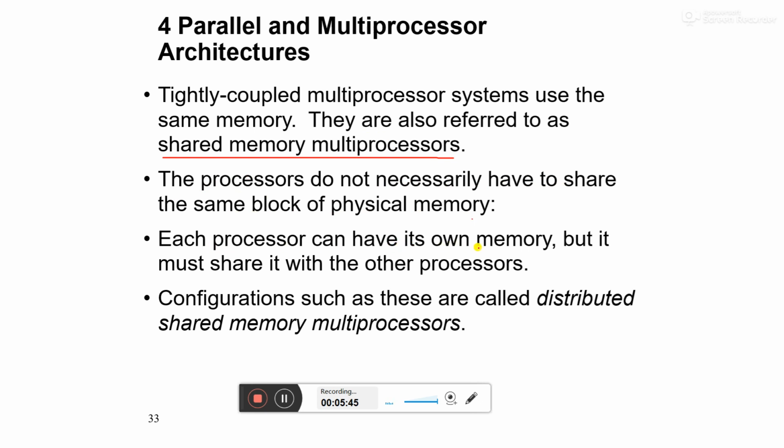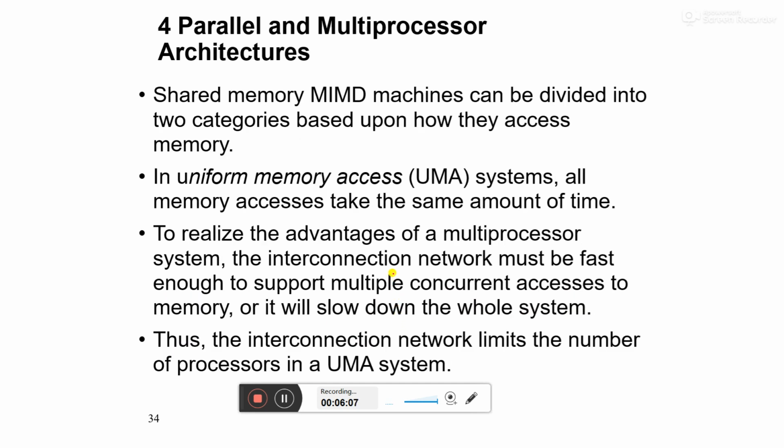Each processor can have its own memory, but it must share it with the other processors. That is one of the important things in shared memory architecture. Configurations such as these are called distributed shared memory multiprocessors.